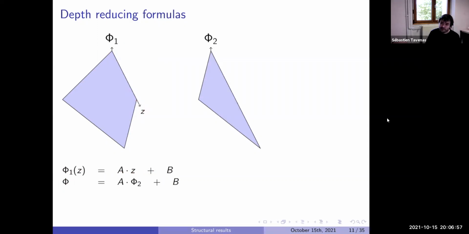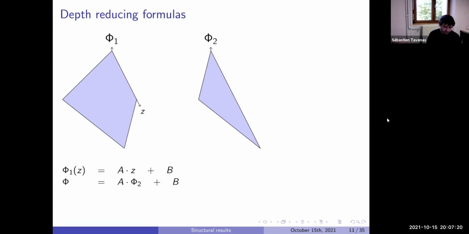It's just a new variable you add when you cut. The variable appears in only one place, so each time you have a multiplication, there is only one path which goes to Z. So it never multiplies by itself, and the polynomial at the end is of degree at most 1 in Z. The original phi was exactly this polynomial when we replace this gate by phi2.